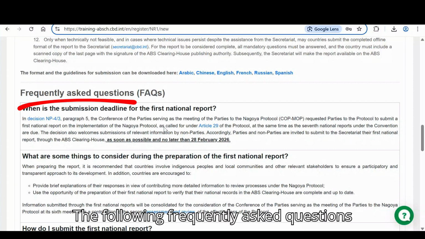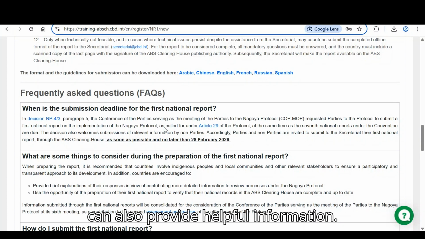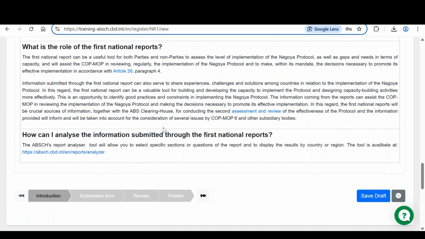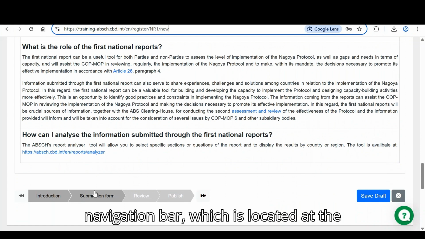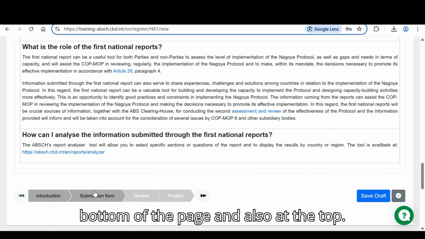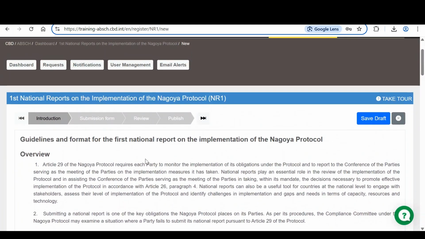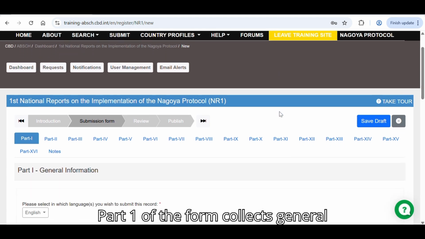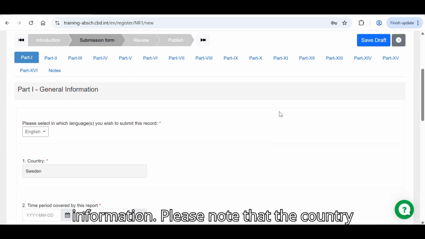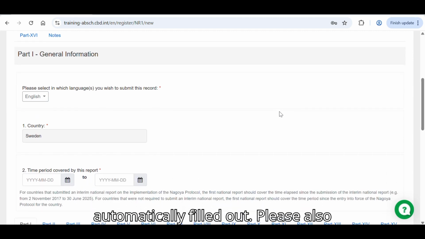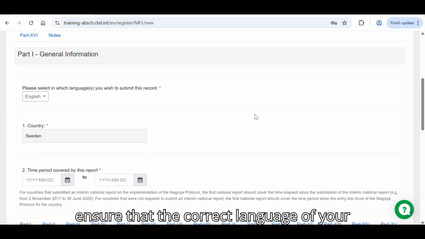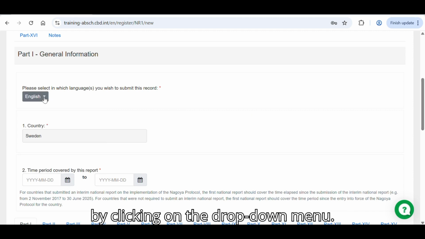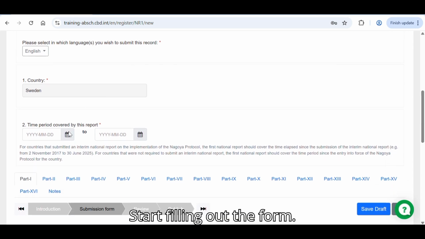The following frequently asked questions can also provide helpful information. You can go to the submission form by clicking on Submission Form on the navigation bar, which is located at the bottom of the page and also at the top. Part 1 of the form collects general information. Please note that the country that you're assigned to will be automatically filled out. Please also ensure that the correct language of your report is selected, which you may change by clicking on the drop-down menu. Start filling out the form.